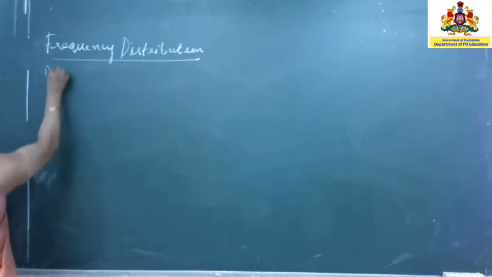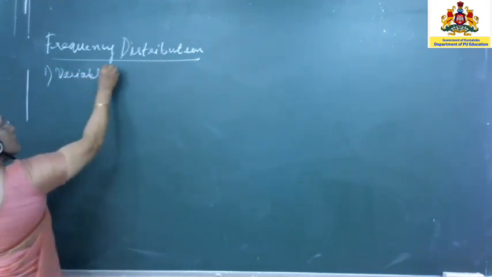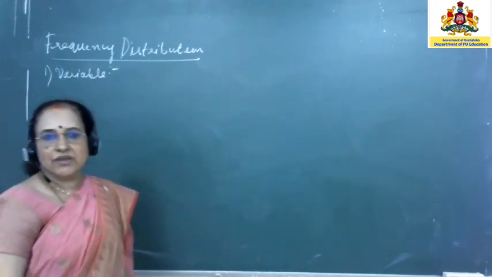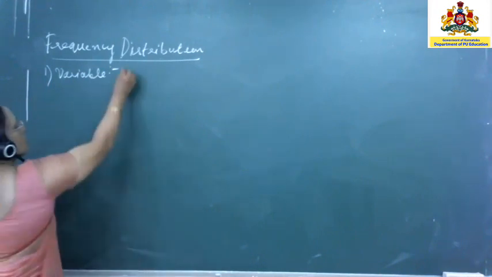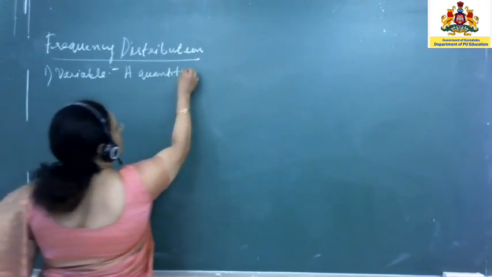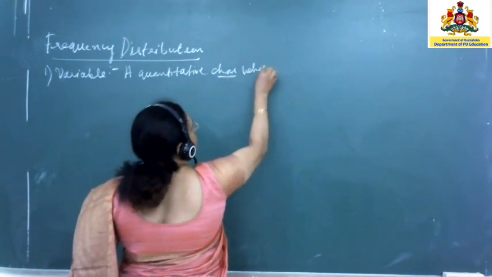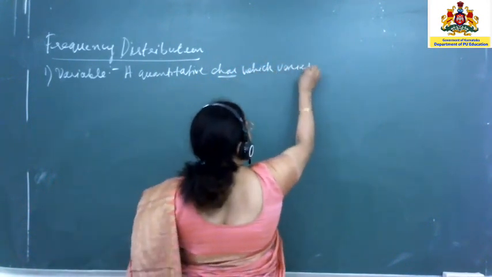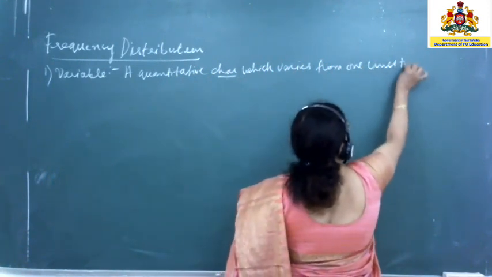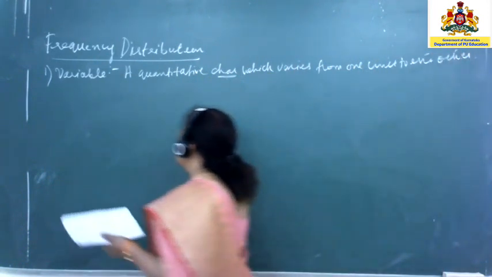So, first one. Obviously, you have what is the variable. I myself had taught you that a variable refers to a quantitative characteristic which varies from one unit to the other. Now, I can write it down. Variable is nothing but a quantitative characteristic which varies from one unit to the other.